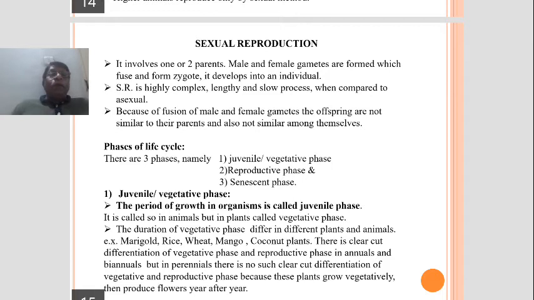The male parent produces male gametes, the female parent produces female gametes, which fuse together during fertilization and form a diploid zygote. The zygote later on develops into an individual.